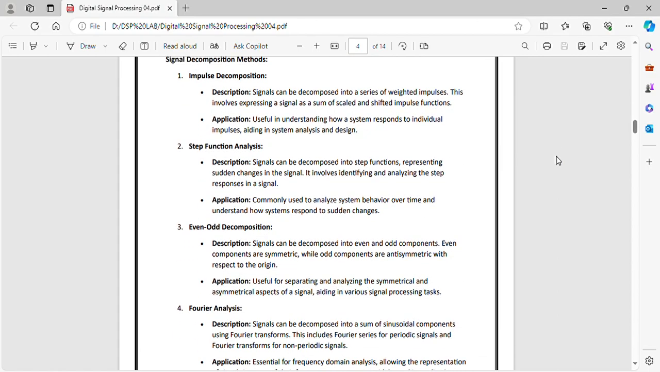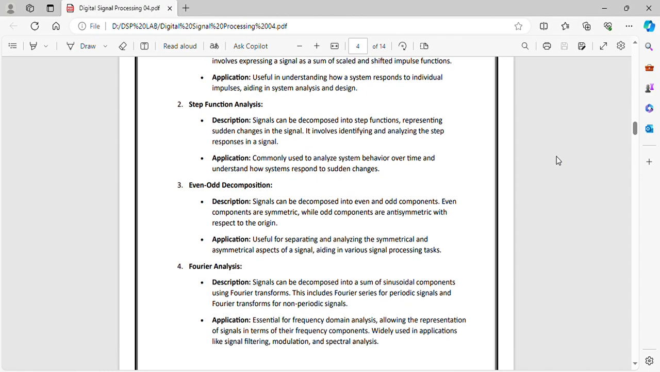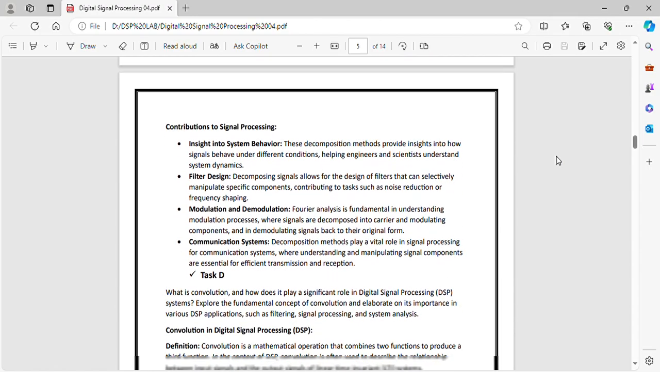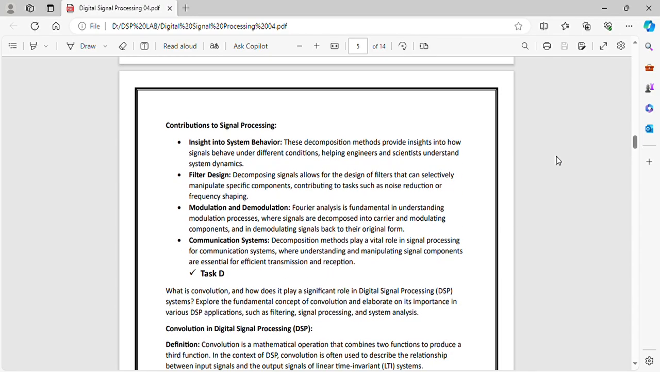For Fourier analysis, the description is that signals can be decomposed into a sum of sinusoidal components using the Fourier transform. This includes the Fourier series for periodic signals and the Fourier transform for non-periodic signals, and the application is essential for frequency domain analysis, allowing the representation of signals in terms of their frequency components. The contributions to signal processing include insight into system behavior, filter design, modulation and demodulation, and communication systems.